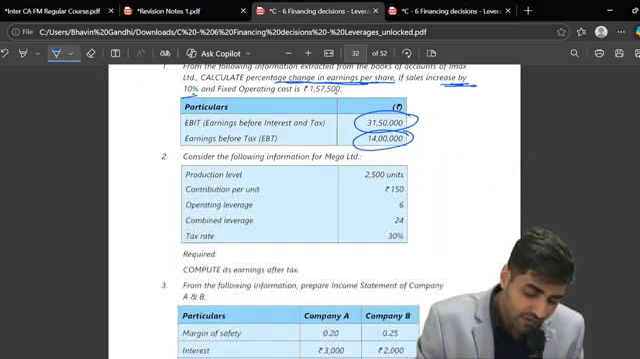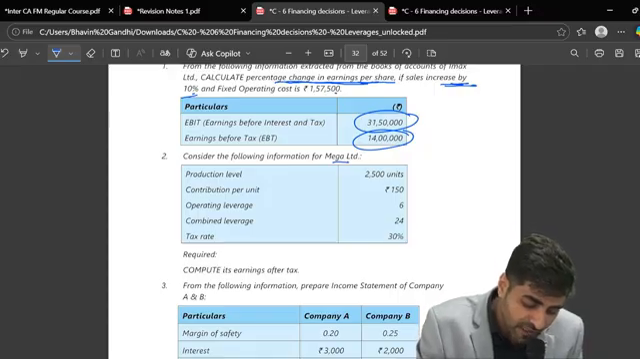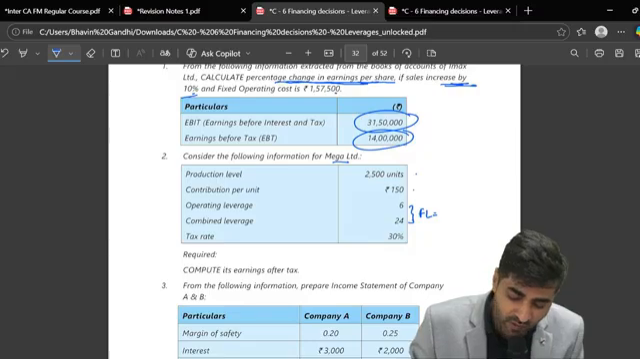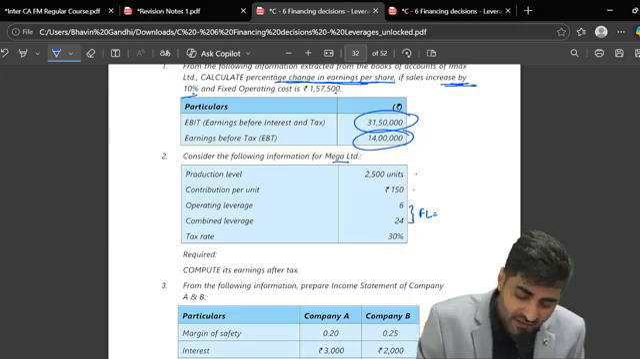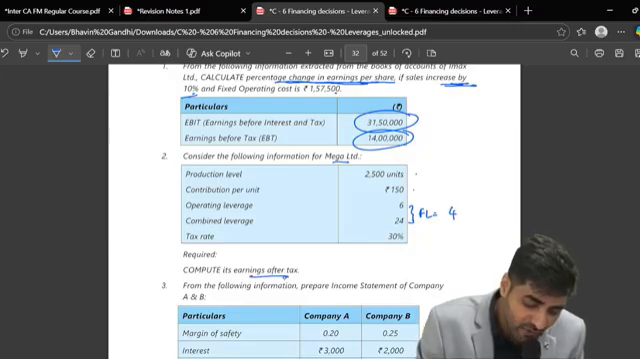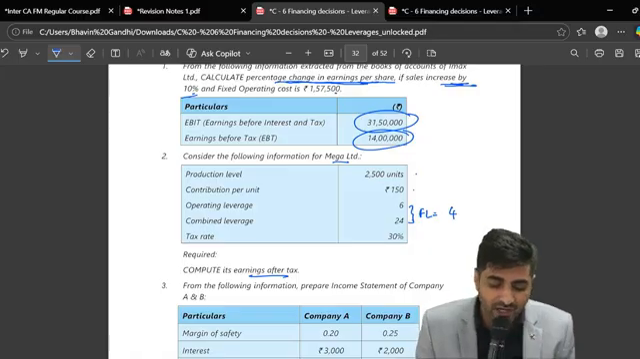Second, consider the following information of Mega production level, contribution, OL, CL. Guys, please tell me, this will give you what? FL. FL will be what? 24 divided by 6. 4 will be FL, tax rate. You are required to calculate earning after tax. Now this is very easy to calculate, beta.